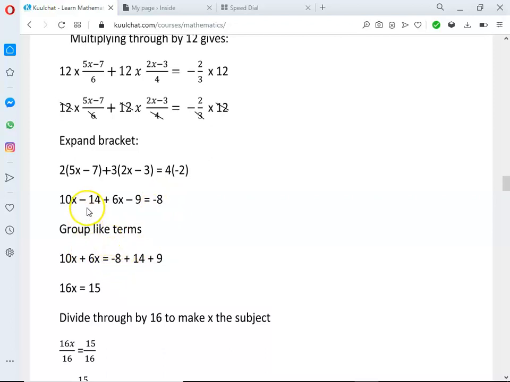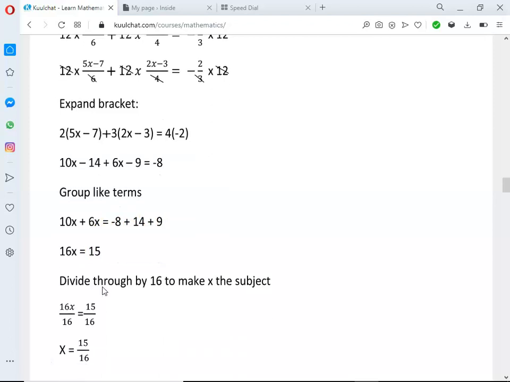So this one is what? Minus 14. The minus 14 we are sending across. So it's going to be positive. So that's plus 14. Here's minus 9. We also sent that one across. So that one becomes plus 9. Okay, so add the like terms. So 10x plus 6x gives us 16x equal to minus 8 plus 14 plus 9, which gives us 15.